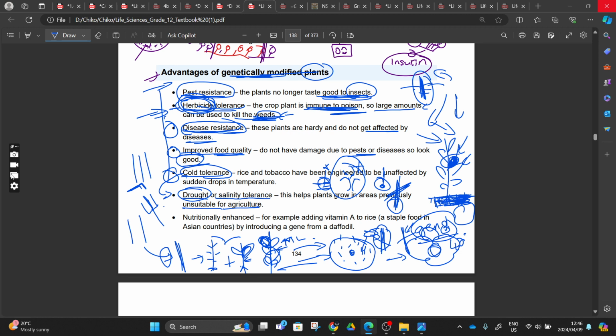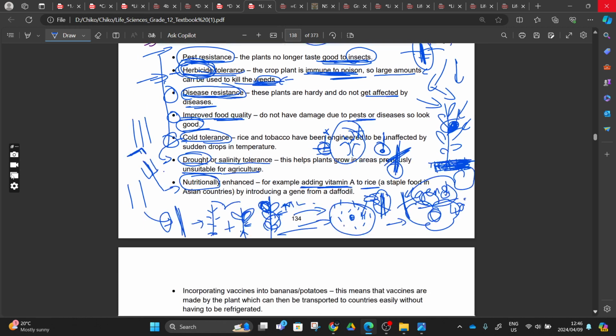With this DNA, what we can insert or add is more vitamin A to rice. So we can add nutrients, and then we say nutritionally enhanced. We did nutrients in grade 11, right? So we can add them in using this genetic modification. We can add this vitamin, right?